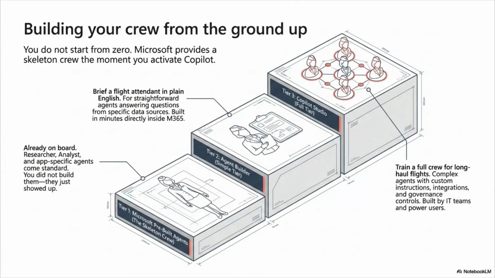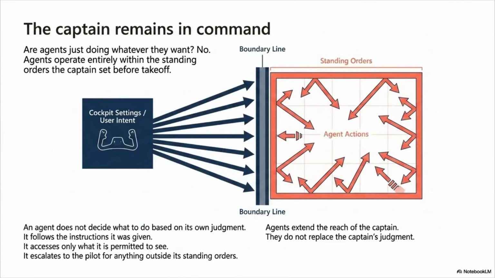Tier 2, Agent Builder, the simple tier. Brief a flight attendant in plain English. For straightforward agents answering questions from specific data sources. Built in minutes directly inside Microsoft 365. Tier 3, Copilot Studio, the full tier. Train a full crew for long-haul flights. Complex agents with custom instructions, integrations, and governance controls. Built by IT teams and power users, the captain remains in command.